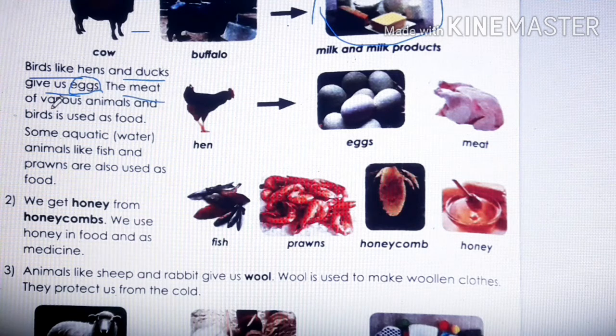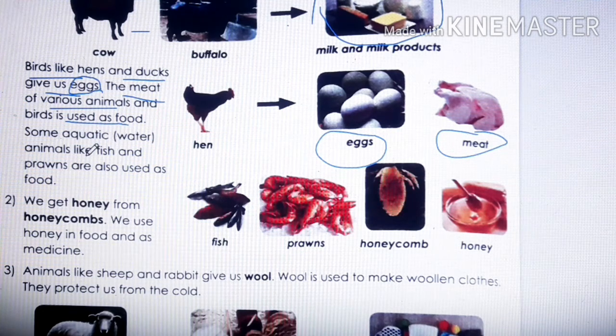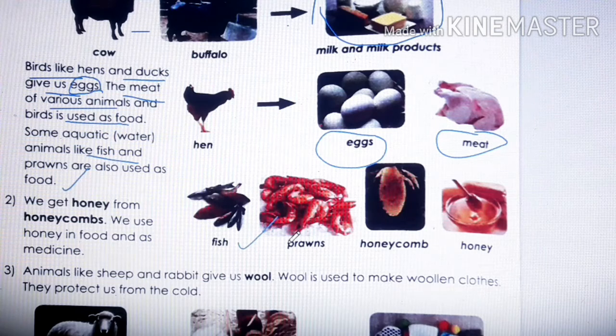The meat of various animals and birds is used as food. So you can see hen is a bird, so it gives us eggs, and we also eat the meat of it, right? Some aquatic, that is water animals like fish and prawns are used as food. You can see fish, prawns, and many more are there. Clear?